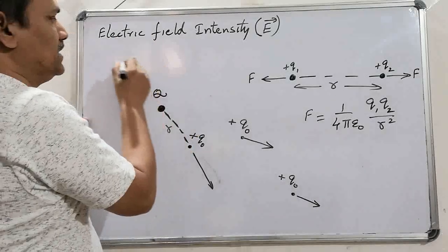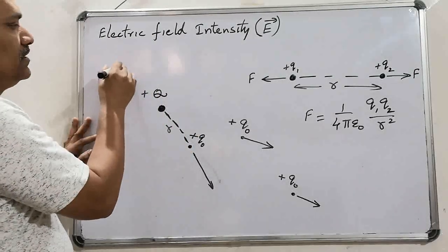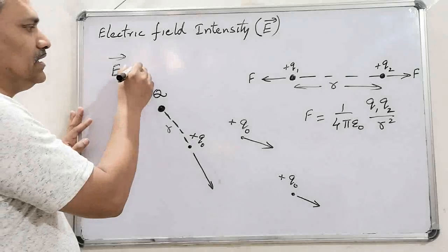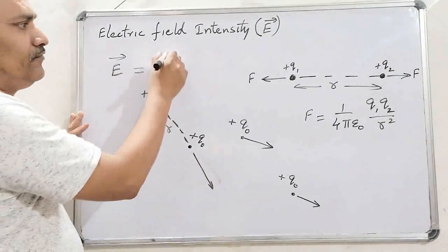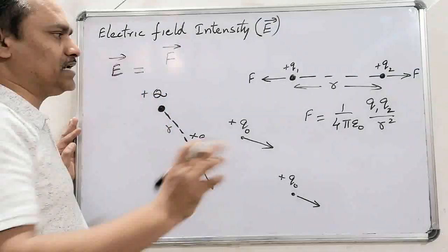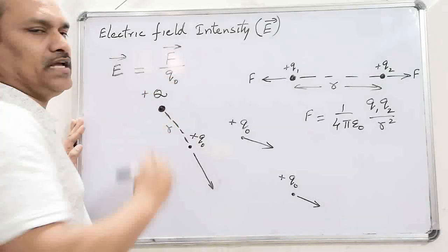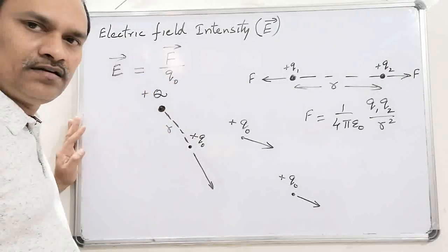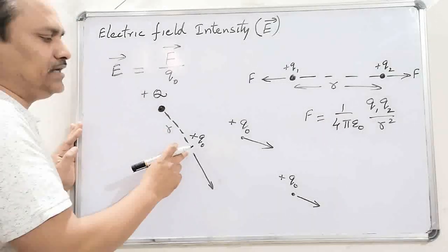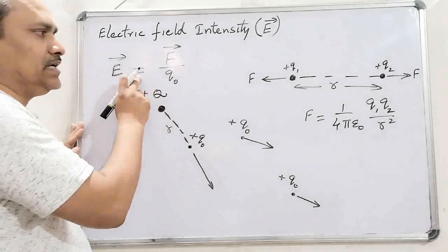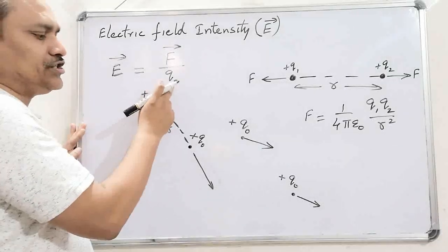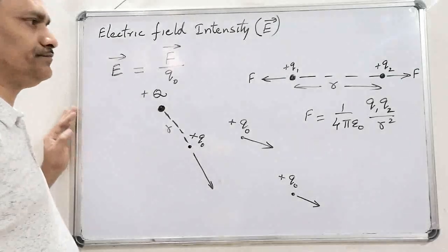So electric field intensity can be defined like this. Electric field intensity at a certain point in space is equal to the force, that means the electrostatic force experienced by a test charge placed at that point. Once again, listen to the definition. The electric field intensity at a certain point in space is equal to the electrostatic force experienced by a test charge placed at that point.